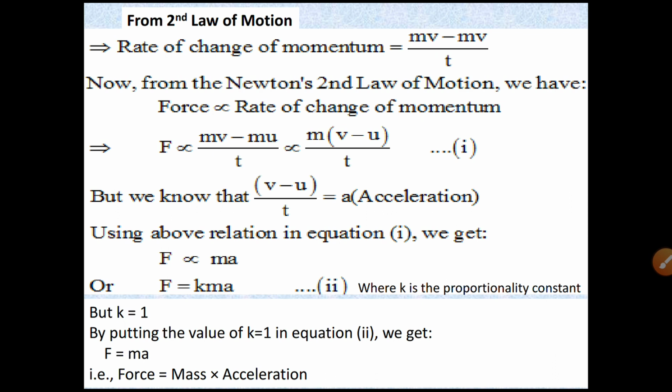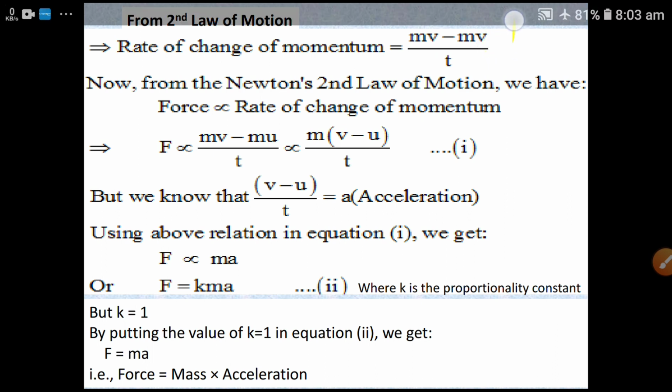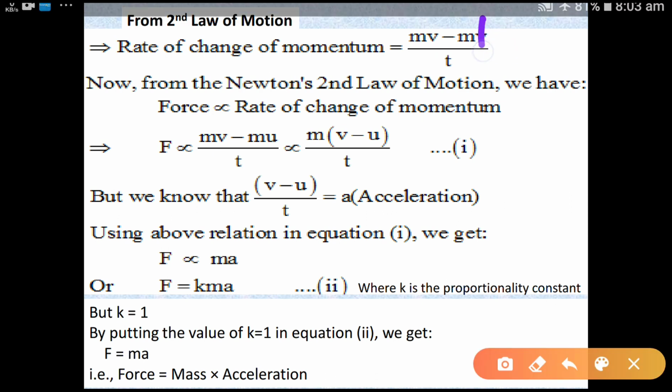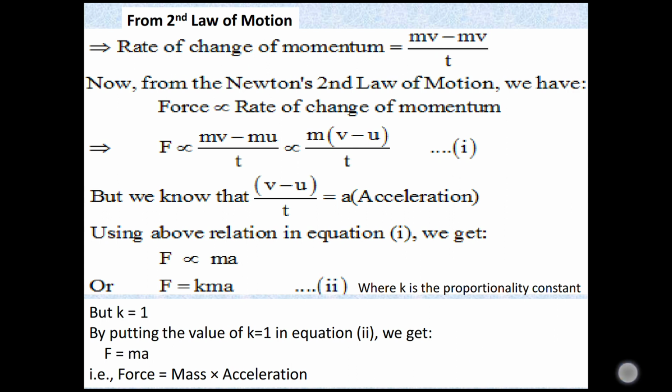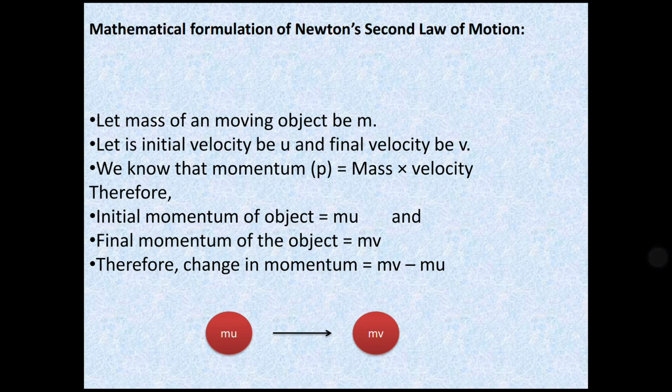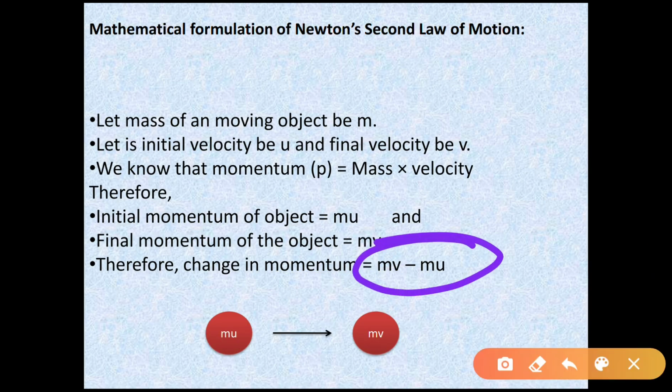Remember this: rate of change of momentum means change in momentum per unit time. Here there is a mistake, it is mv minus mu. Actually it is mv minus mu. So in the last slide, what we have seen here, change in momentum is mv minus mu.